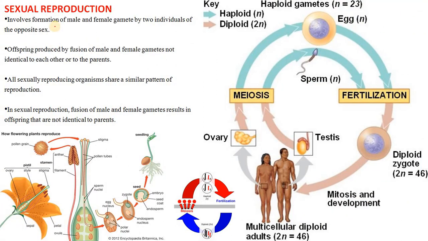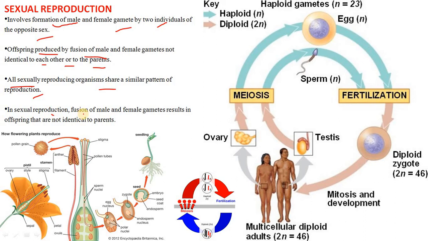Now the most important, sexual reproduction. It involves the formation of male and female gametes, by which two individuals of the opposite sex form and give rise to a new individual. The offspring produced by the fusion of male and female gametes are not identical to each other or to the parents.